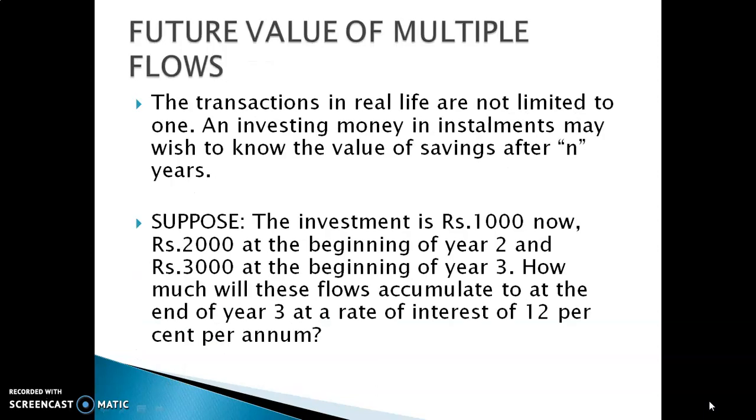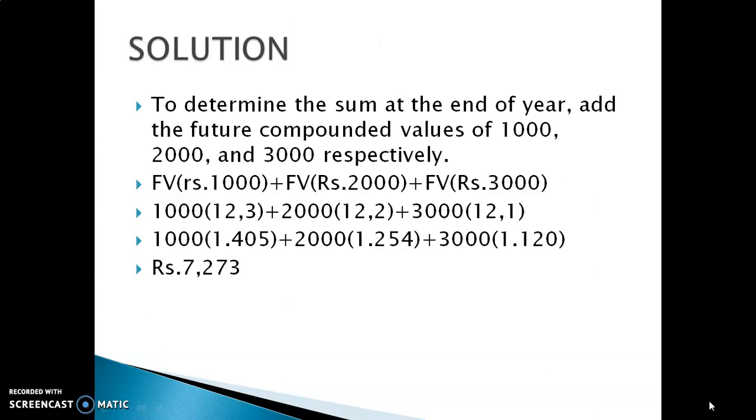Similarly, for multiple flows, this transaction involves an investment of rupees 1,000 now, 2,000 at the beginning of the second year, 3,000 at the beginning of the third year, with the value computed at the end of 3 years at an interest rate of 12% per annum.